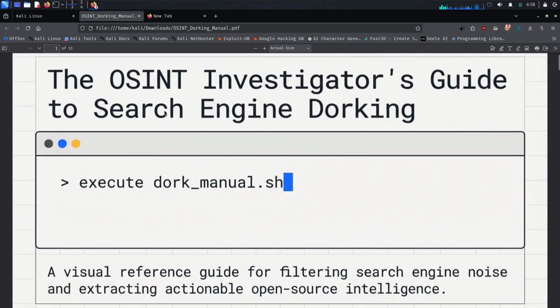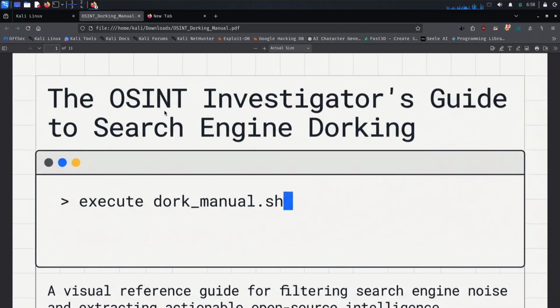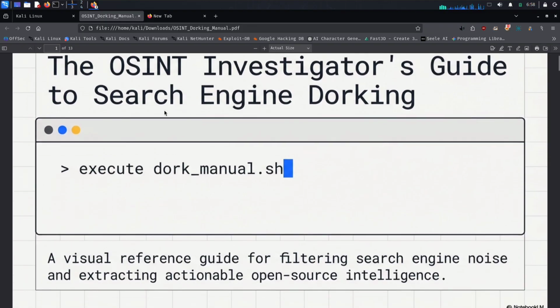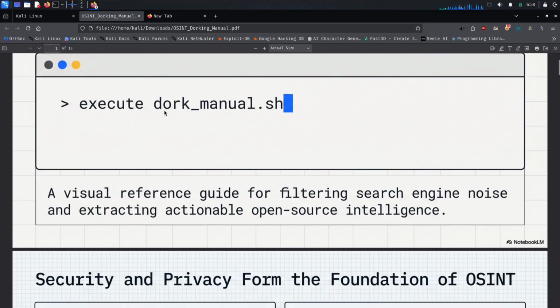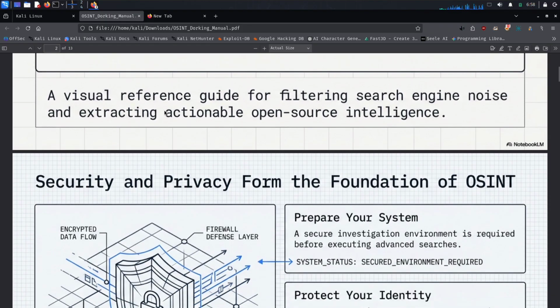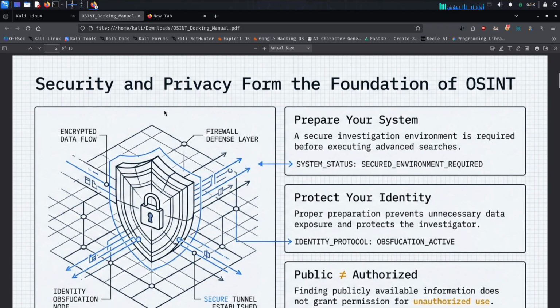Hey guys, welcome back to day 2 of our OSINT series. In today's episode, we're going to explore search engine dorking techniques in detail. We will understand what dorking actually is, which dork to use, when to use a specific dork, and how these techniques help during OSINT investigations. So without wasting any time, let's start the video.